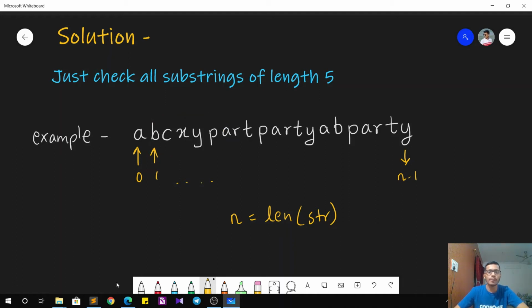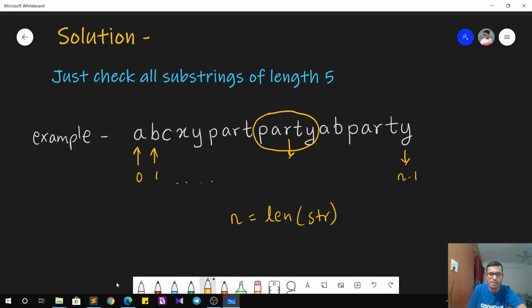So this is going to be our process. As you can clearly see in this example, until and unless we come to this index, no other substring has the letters equal to PARTY. So when we come here, it equals PARTY, and here we have to make a change.